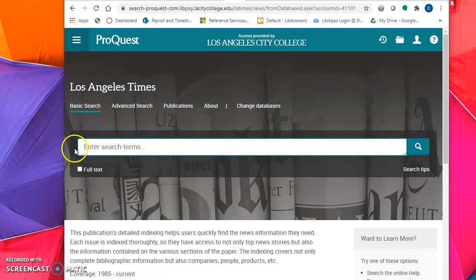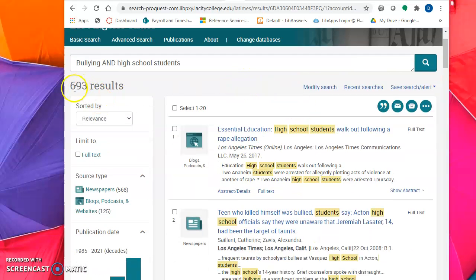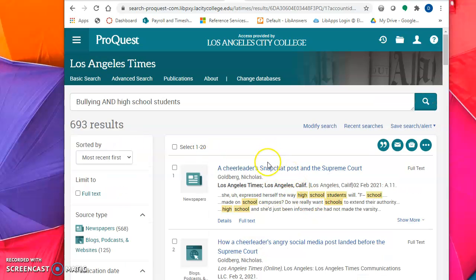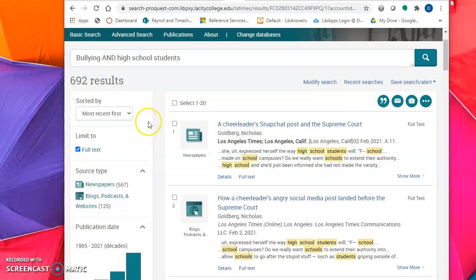So here is just the regular search bar. So you're going to have to type in your ands, your ors, and your nots. So I just typed in my basic search of bullying and high school students. I got 693 results. You can sort by relevance or the most recent, you can click on those and they'll be up at the top of the list. Always click on full text.